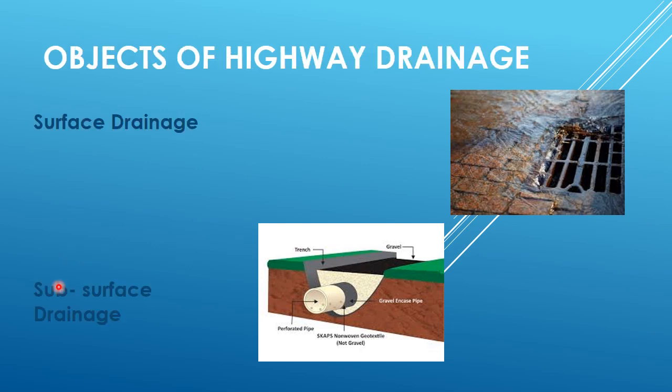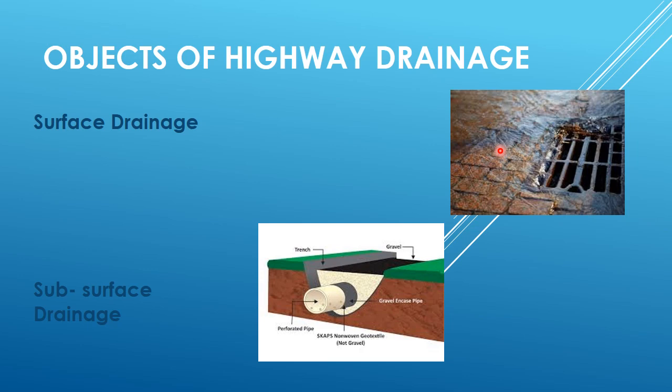Objects of highway drainage. The surface drainage system enables to drain the water from the pavement surface and shoulders during the rain and to divert it to the roadside drains such that the entry of water into the pavement layers and the subgrade soil is minimized. During rain, one portion of rainwater flows along the surface as runoff water and the remaining portion of the water percolates through the soil mass under the action of gravity until it reaches the groundwater table.